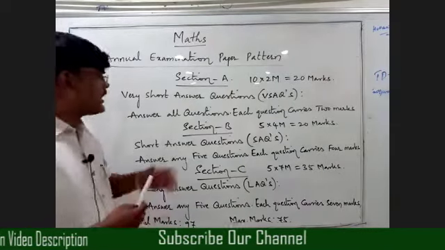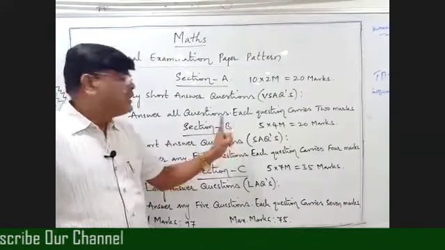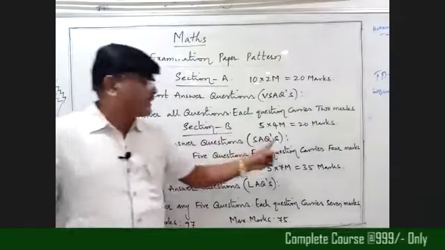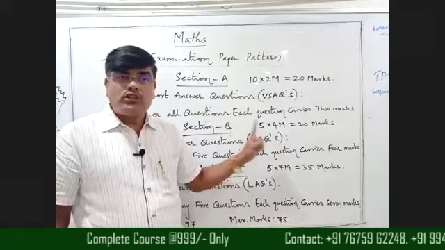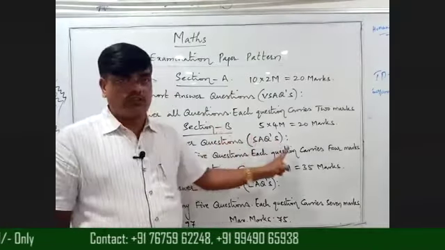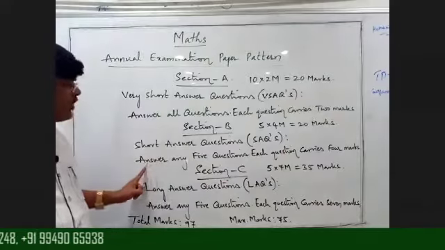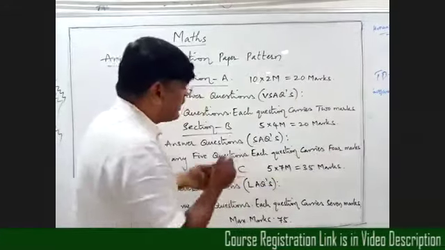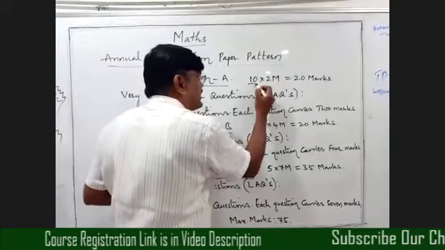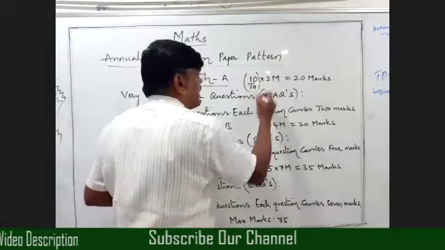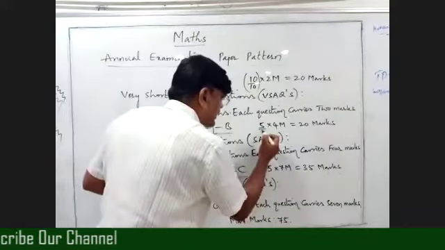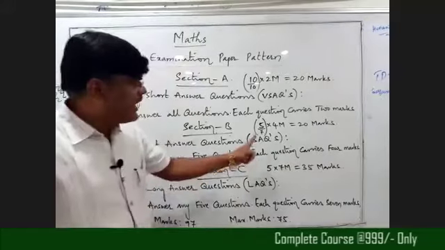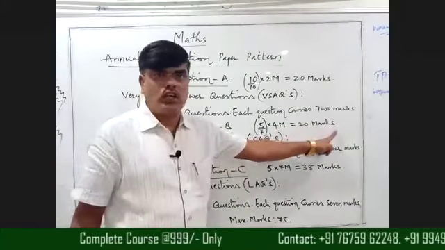Next, coming to Section B. Section B means short answer questions, we call these SAQs. In this, we have to answer any 5 questions. Each question carries 4 marks. I can write it like this: 5 by 7 into 4 marks equals 20 marks.